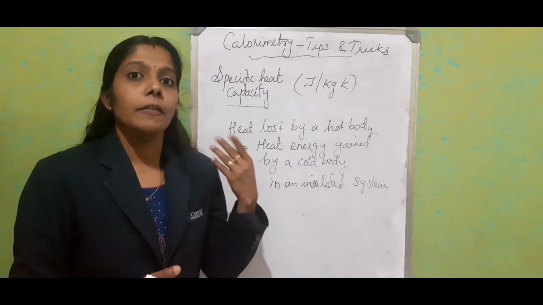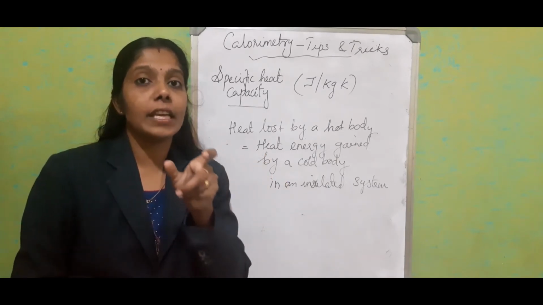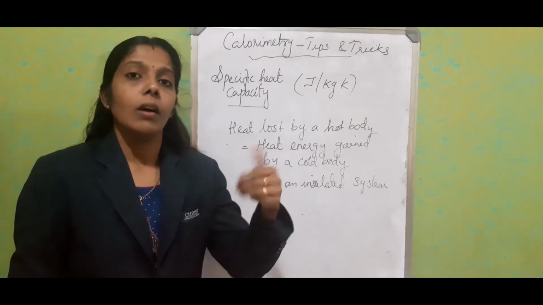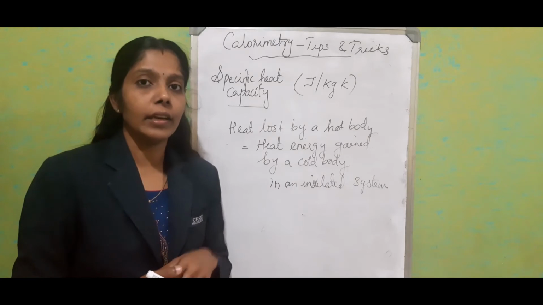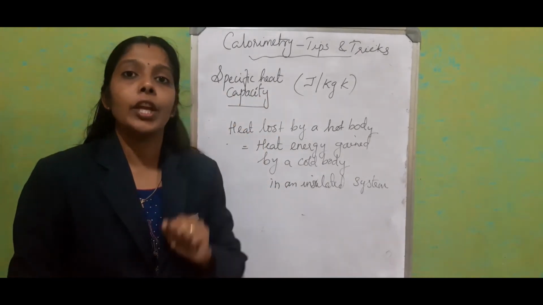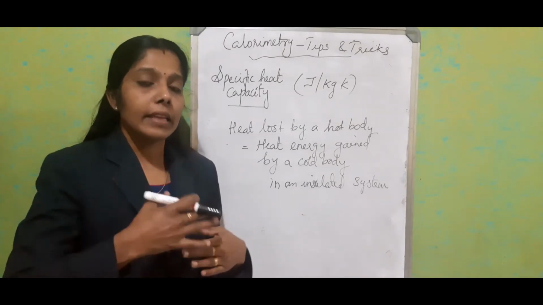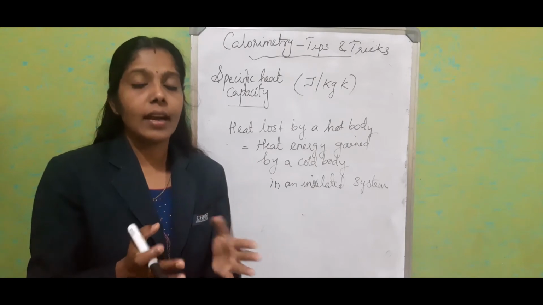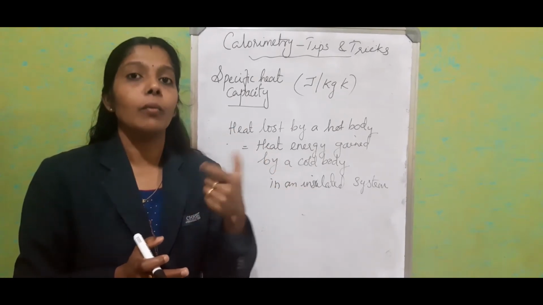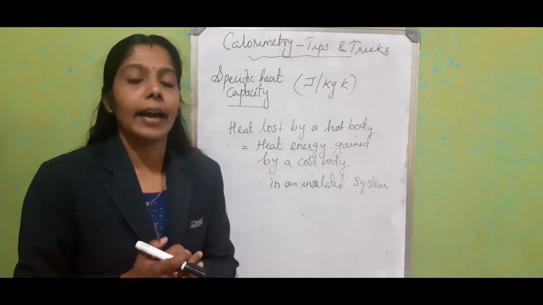So, as a first point, you can write that it is due to the specific heat capacity of water. If it is related to water, or to any other material, you can mention it is due to the specific heat capacity. There you will get your first 1 mark. Then, depending upon how the question is asked, you write the reason why it happened. There you will get the other mark.